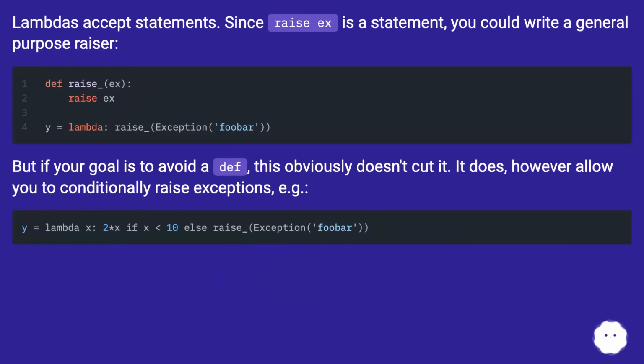Lambdas accept statements. Since raise x is a statement, you could write a general-purpose raiser. But if your goal is to avoid a def, this obviously doesn't cut it. It does, however, allow you to conditionally raise exceptions, e.g.